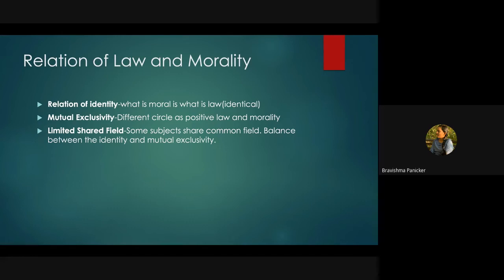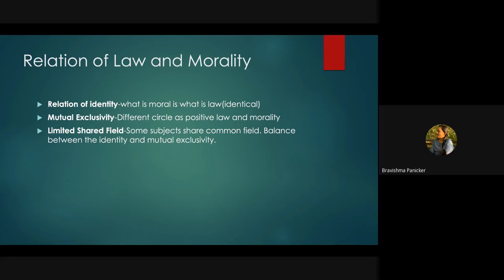So whenever we propose some moral values and completely rely upon them, we just make such a law. So there is no difference between law and morality. They are completely similar in nature.